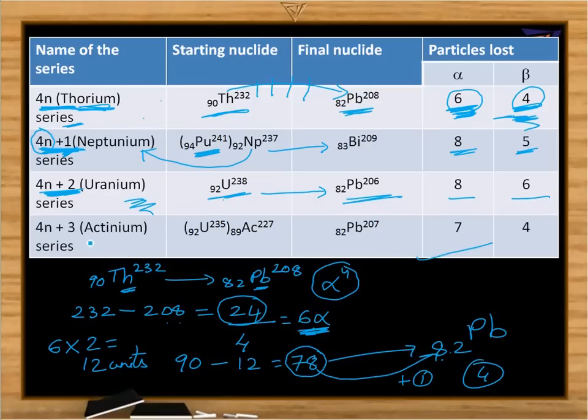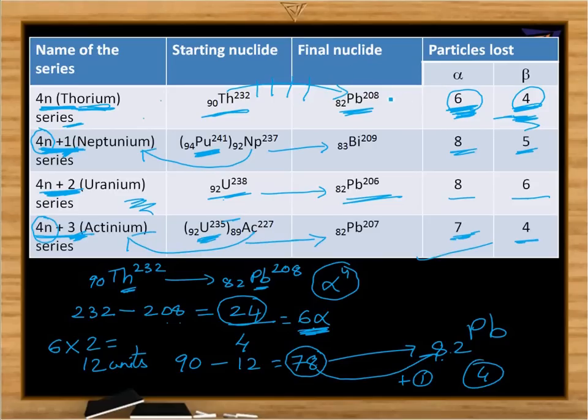And the last one is the actinium series, which is called the 4n plus 3 series. It means that for all the members of this series, when we take the mass numbers and divide by 4, we get the remainder value equal to 3. Actually this series starts with uranium, but actinium being the most stable one, it is named after actinium. So it is called the actinium series. And the end product here is 82 Pb 207. The number of alpha particles ejected is 7 and the beta particles are 4.